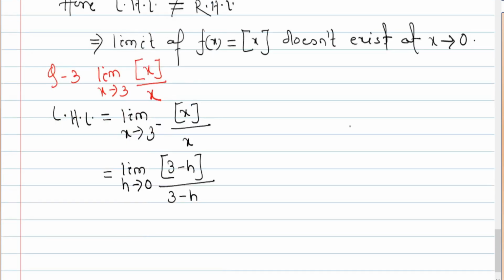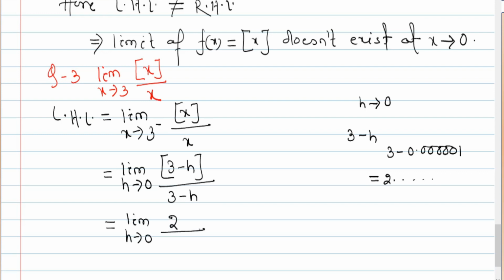Okay. Now 3 minus h means 3 minus h. h is a very small number, h tends to 0. That means 3 minus 0.00001, likewise. So this is nothing but 2 point something, isn't it? So the greatest integer of 2 point something is 2. So limit h tends to 0, this is 2 by 3 minus h. Here h tends to 0. If you replace h with 0, then nothing will go wrong.